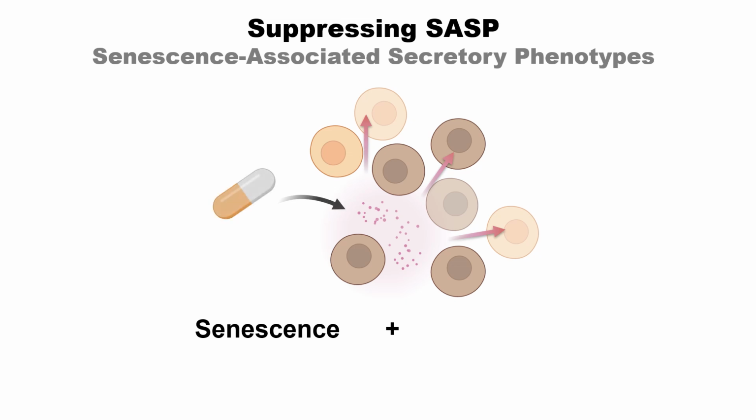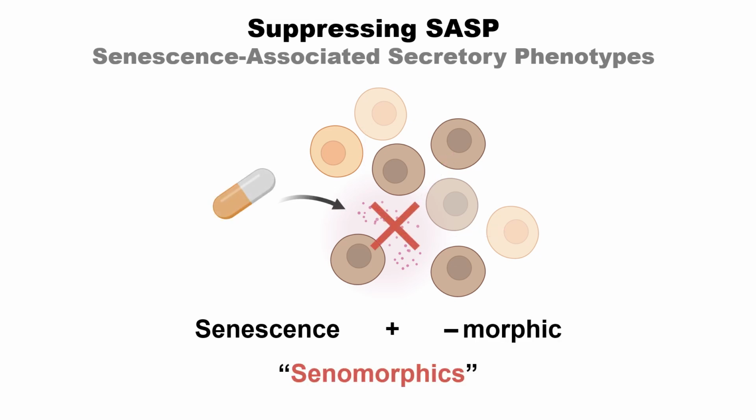So here, if you add drugs to suppress SASP, this can be called senomorphics. Here, morphic means the shape or phenotype. So even though we cannot change the cells into younger cells, at least if we can suppress the bad effects of senescent cells, it can improve the senescent phenotypes.